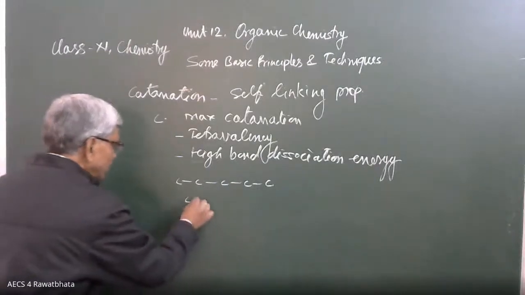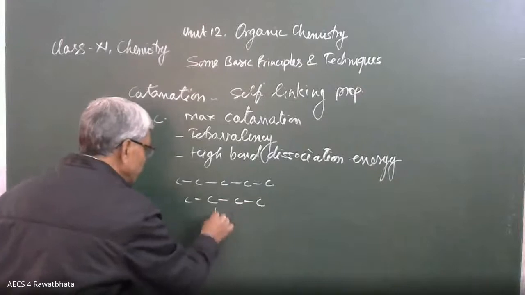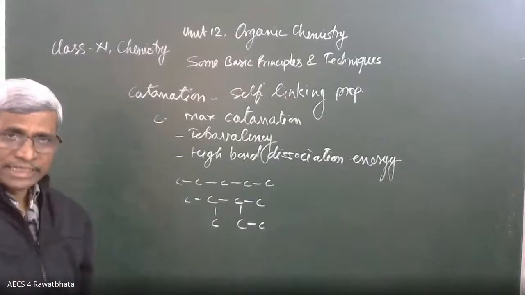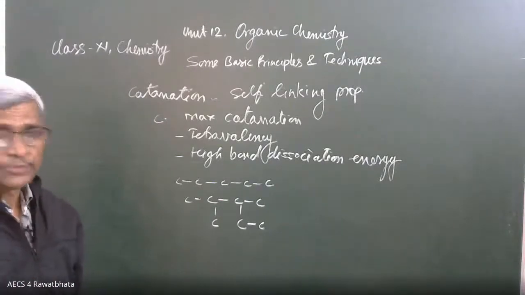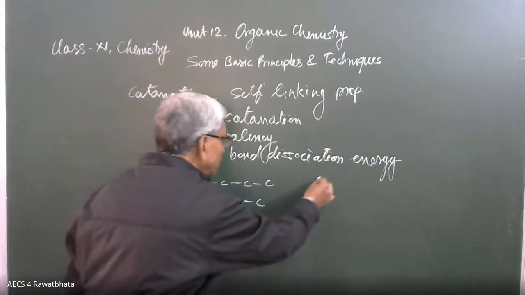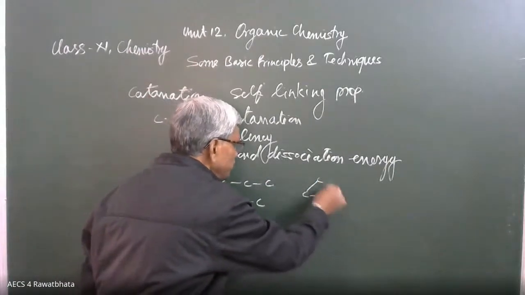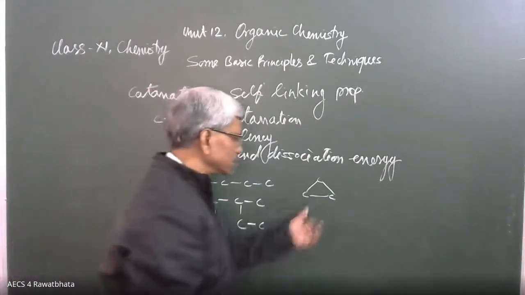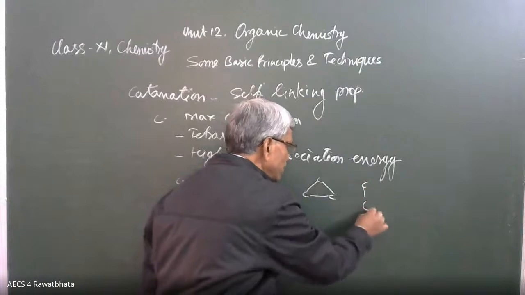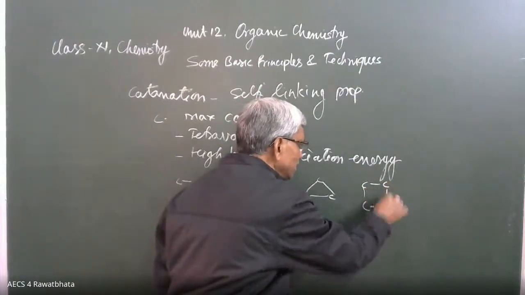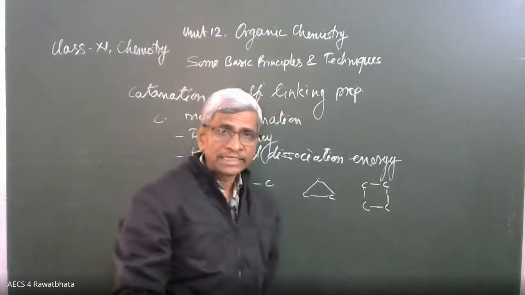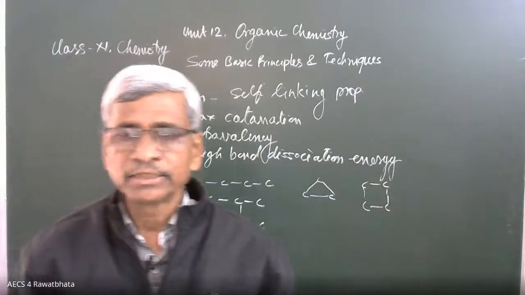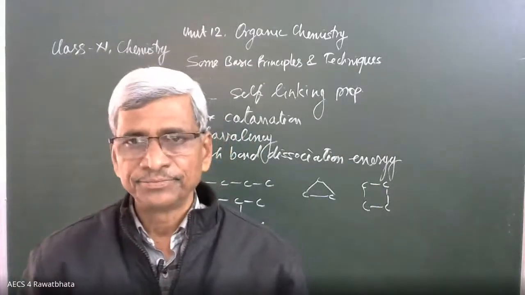Carbon can join in this way also. Branching is also possible. This type of branching is possible. Long straight chain, branched chain is possible, and even cyclic chain is also possible. Minimum 3 carbon atoms can form a carbon cycle. With 3 carbon atoms, here it is, cyclopropane. 4 carbon atoms can join, this is cyclobutane. 5 carbon atoms, 6 carbon atoms can join together, even 8 carbon atoms can join together. 6 carbon atoms are present in benzene.